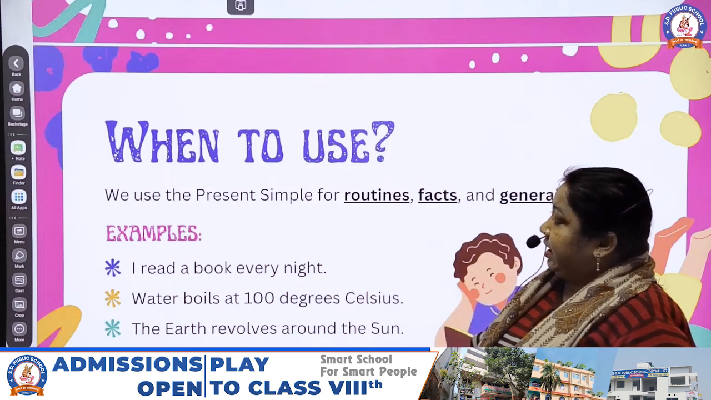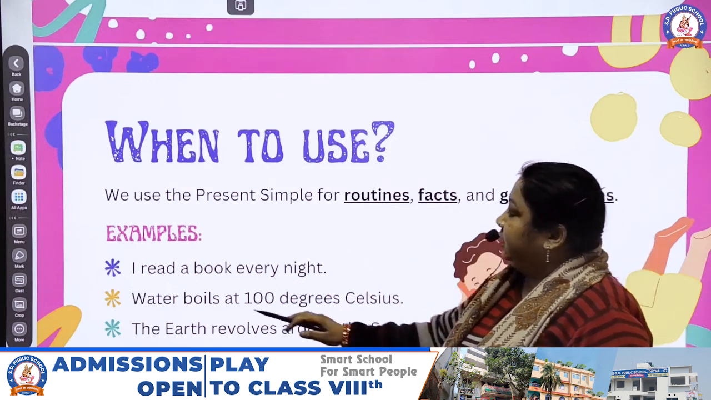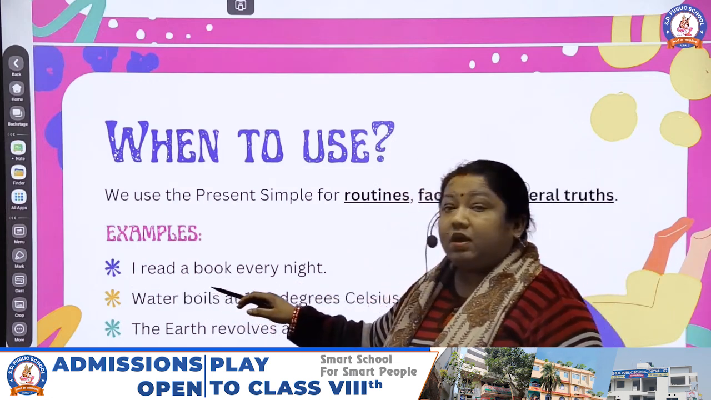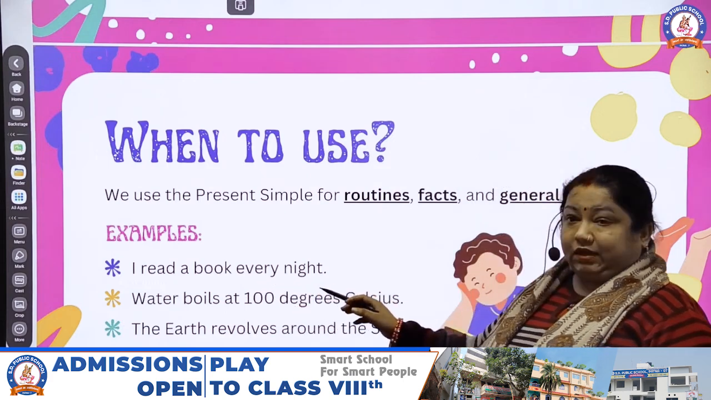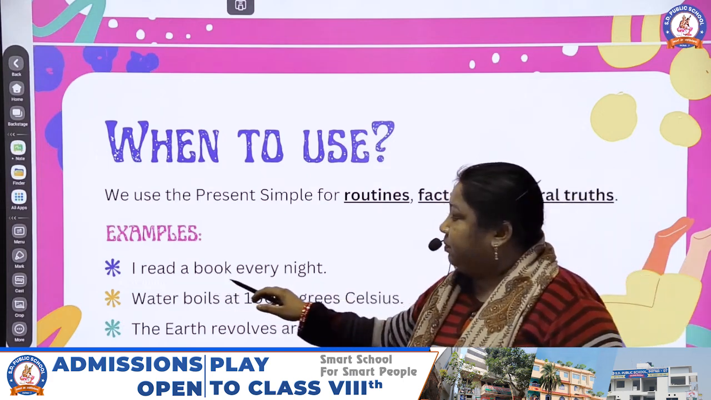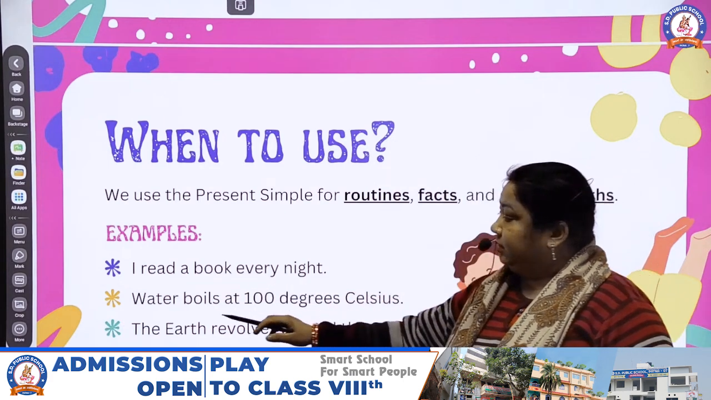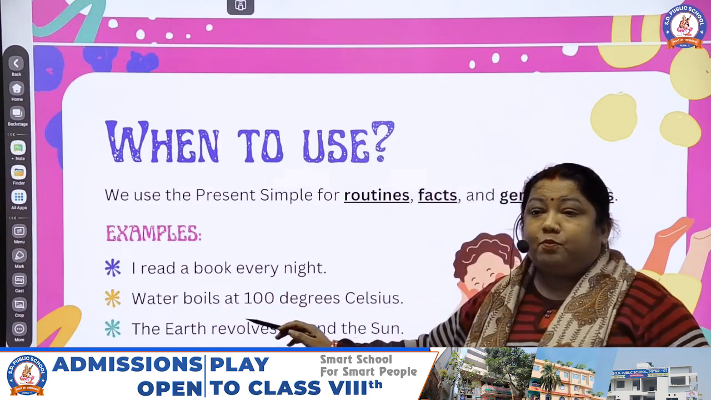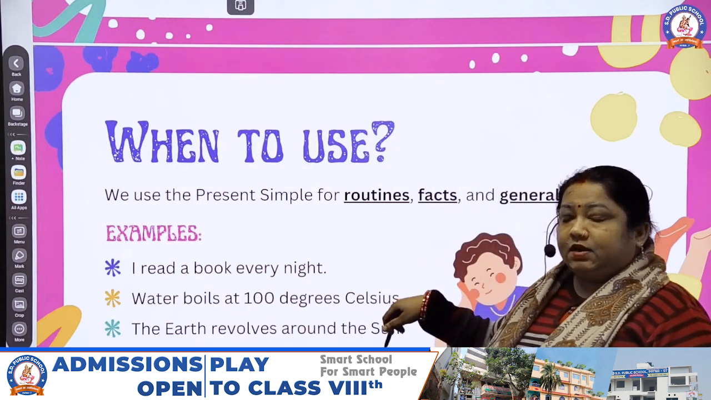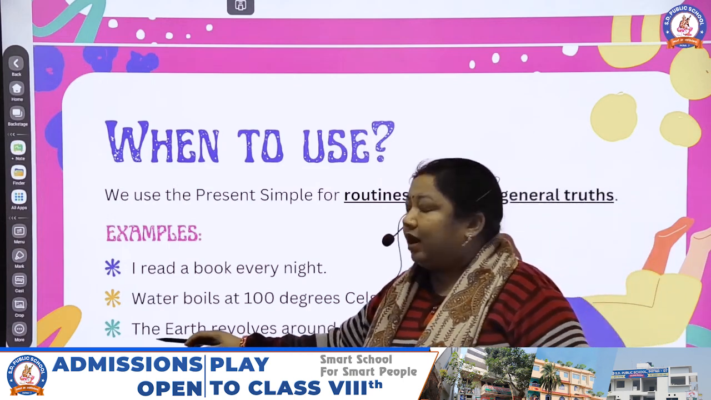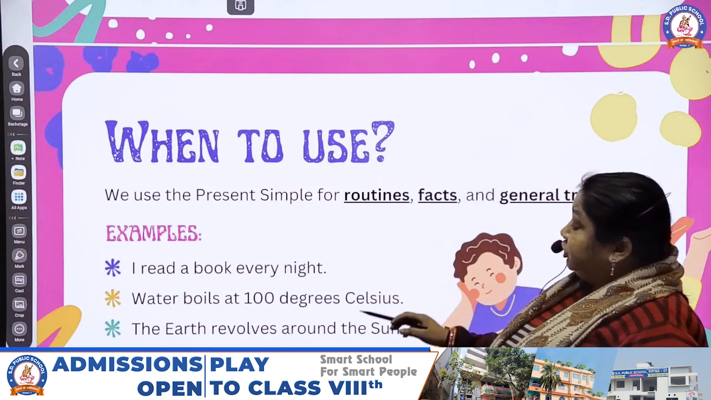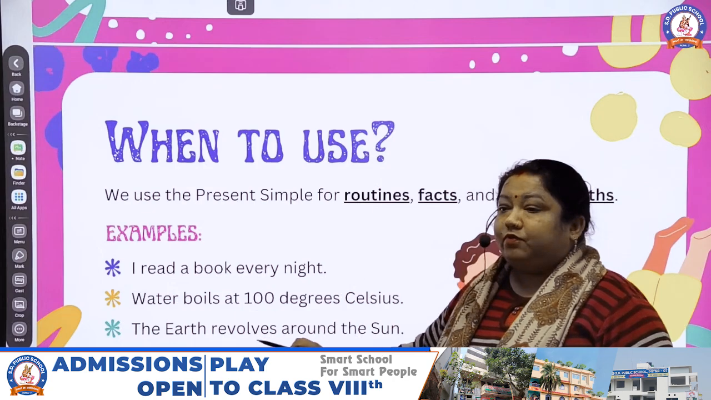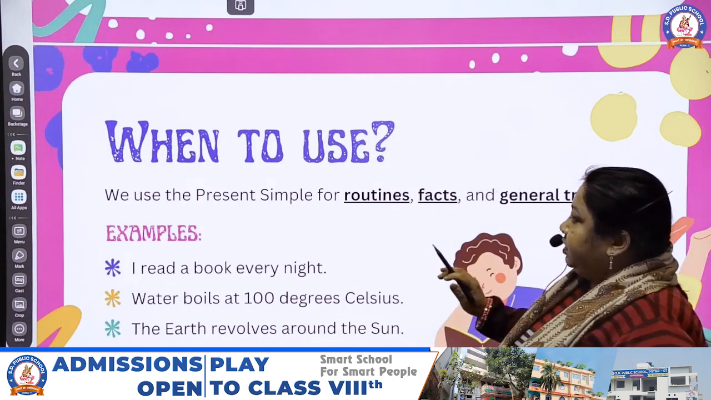In these three sentences, in the first sentence we have seen that it is a routine, that I read a book every night. In the second example, it is the fact that water boils at 100 degrees Celsius. And the third one is the general truth that the earth revolves round the sun.